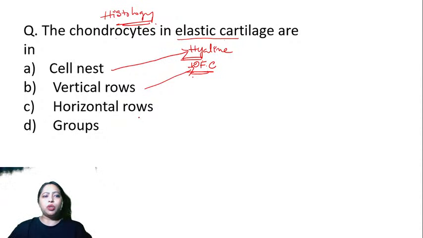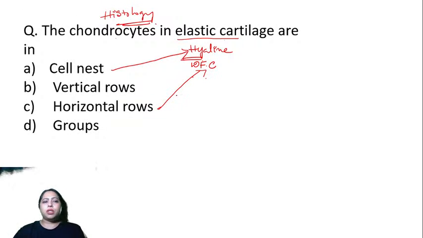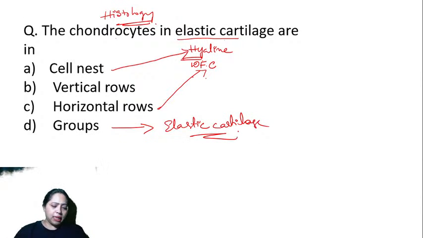Horizontal row, vertical row, groups. Which one do you think? The horizontal row is seen in white fibrocartilage. The groups are seen in elastic cartilage. Let's see the answer.